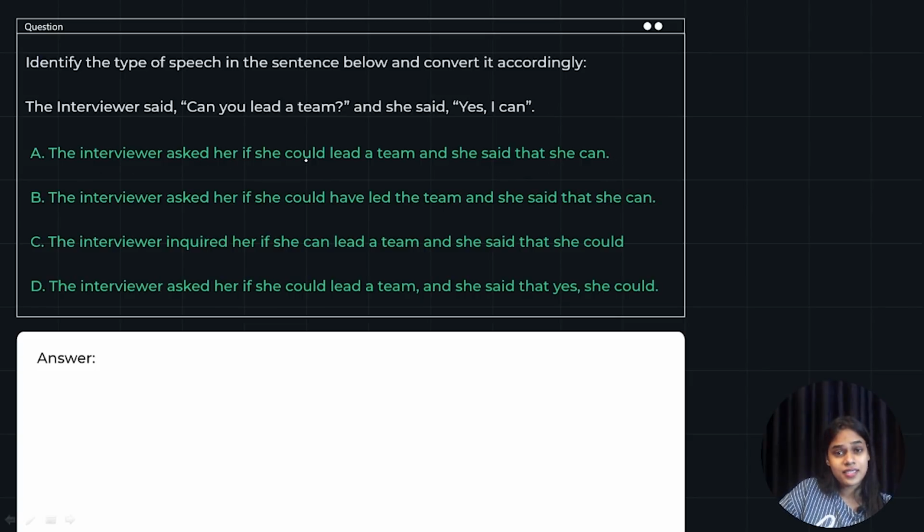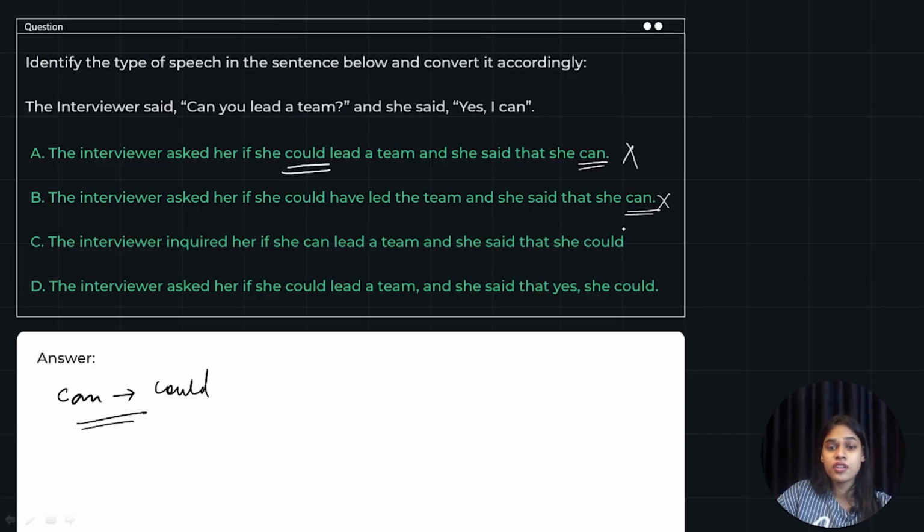The entire sentence is correct, but if you go according to the rules, any modal verb, any auxiliary verb in the sentence in the direct speech changes its modal form in the indirect speech. So, can changes to could. Here in the first place, can has changed to could, but in the second place, it hasn't. So, it's wrong. The interviewer asked her if she could have led the team and she said that she can.